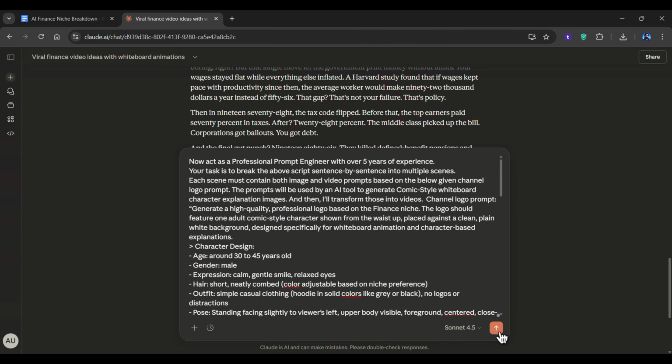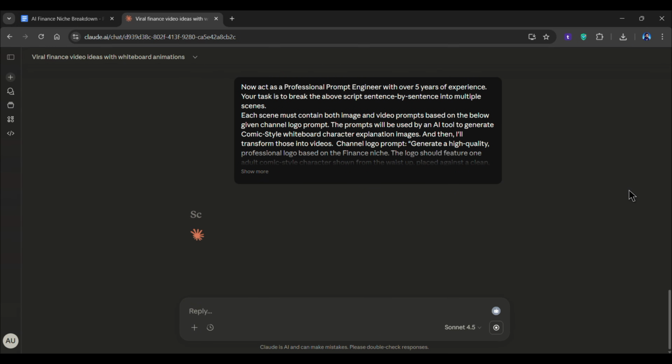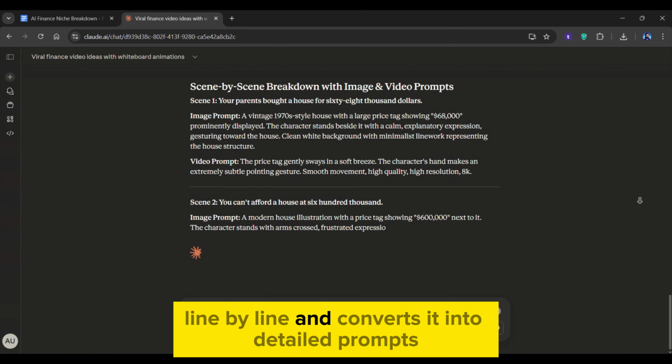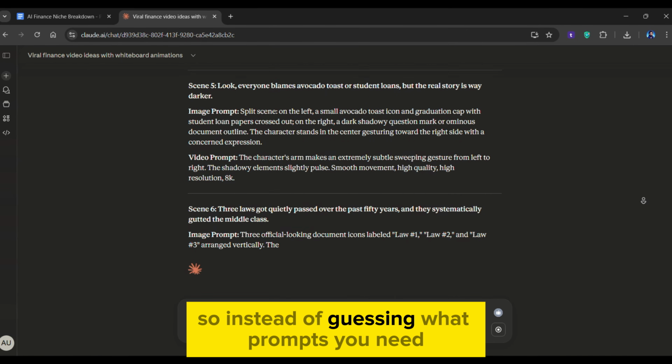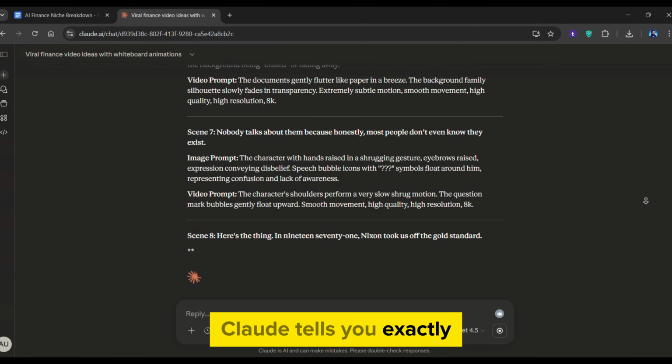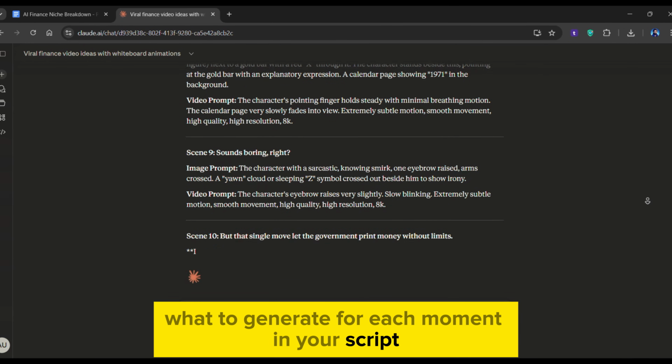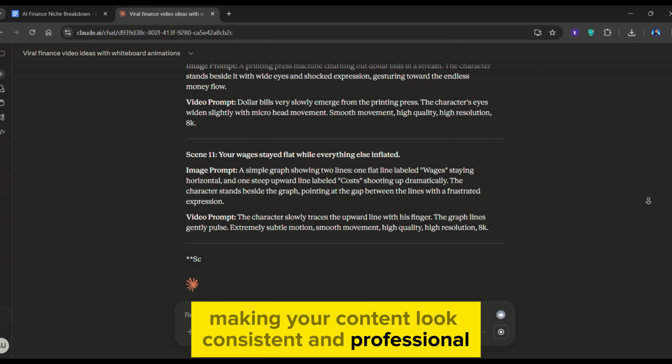But for now, what this prompt does is absolutely genius. It breaks down your script line by line and converts it into detailed prompts for both images and animations. So instead of guessing what prompts you need, Claude tells you exactly what to generate for each moment in your script, making your content look consistent and professional.